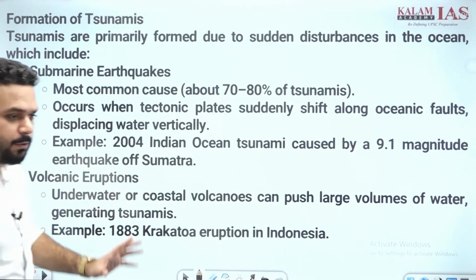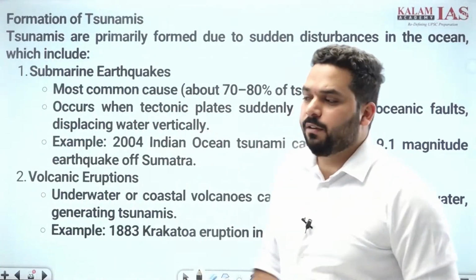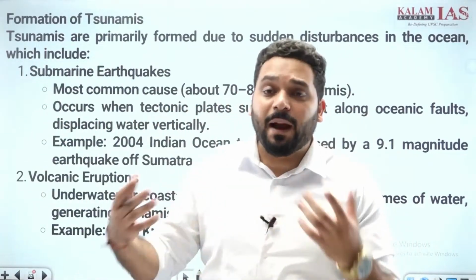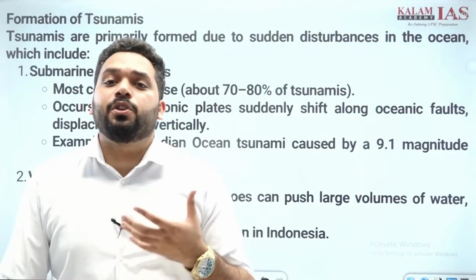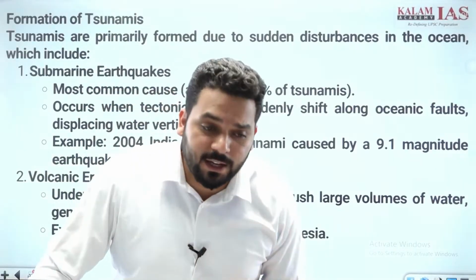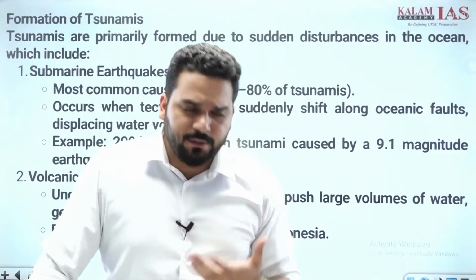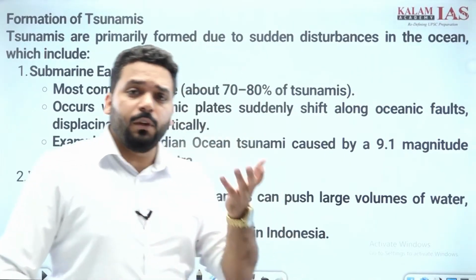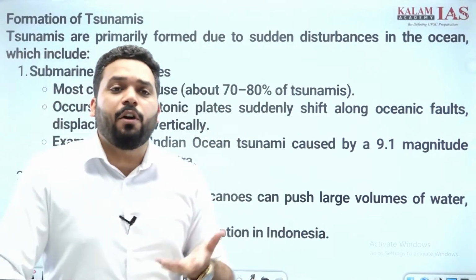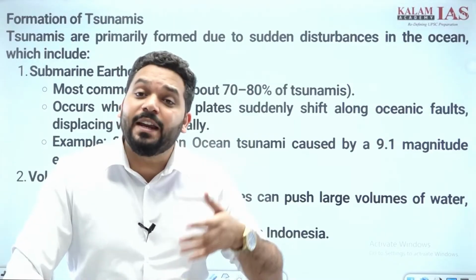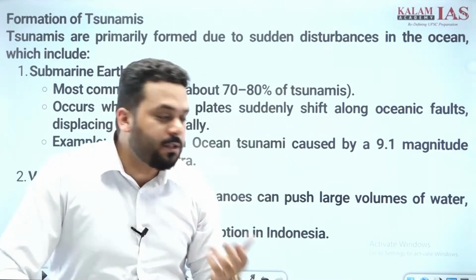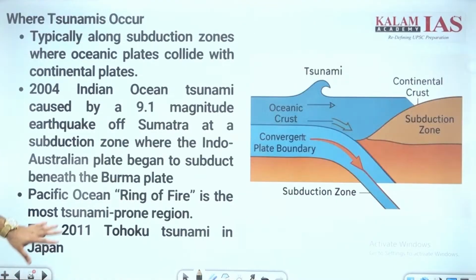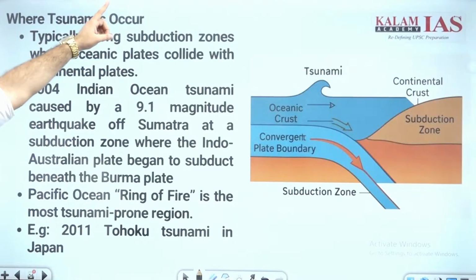Okay, then example दे दिया। वॉल्केनिक इरप्शन में मुझे पता होना चाहिए कि जब वॉल्केनो होता है, it creates a large impact, sometimes leading to displacement of submarine plates, leading to disruption of volume of water, large amount of volume of water, creating huge waves which are called tsunamis. Okay, where tsunamis are formed we discussed.